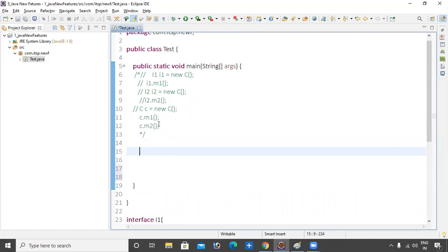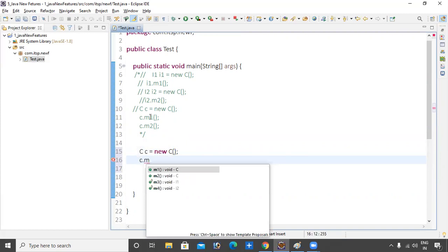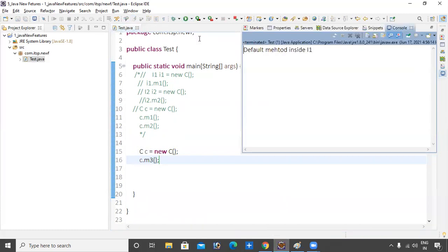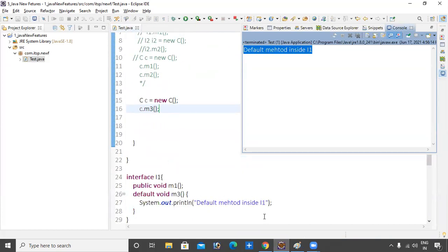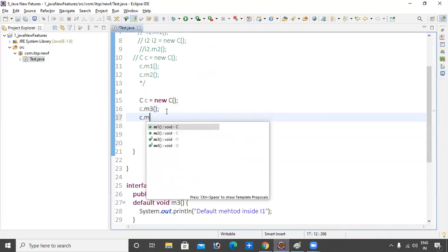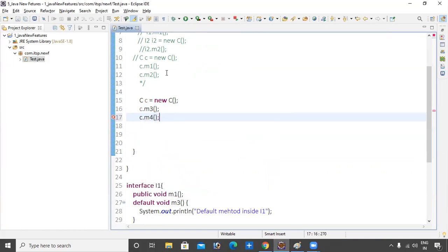I'm creating one C class object now, C equals new C. Now C dot m4 method. Four methods are available now, all the methods. So now see the output. The default method inside that one. Why? Because the m3 method is represented here. Now we can call it by using C dot m4 method also. We can call it like that.